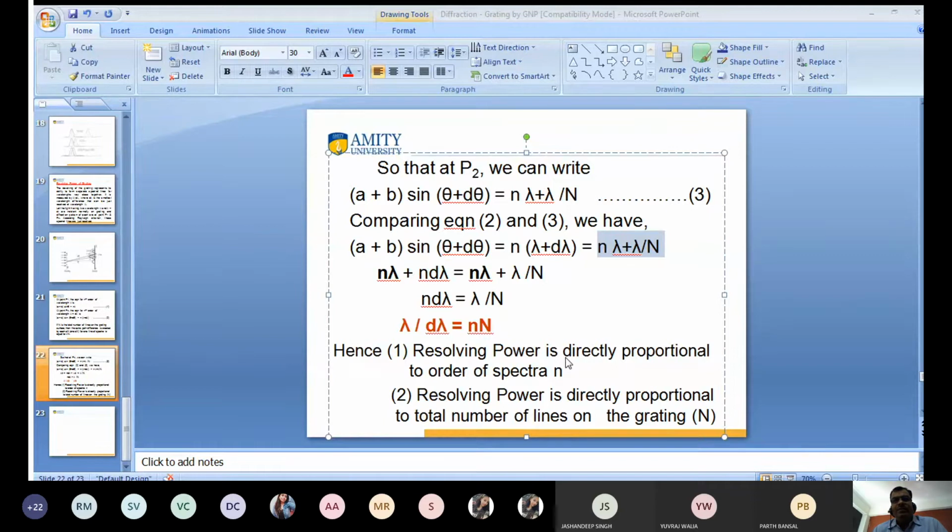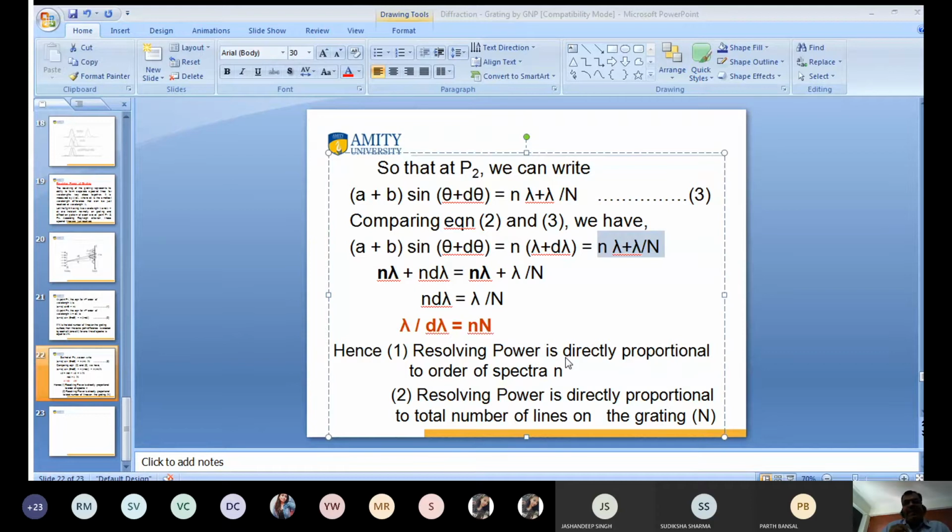Sir, can you repeat what is small n and what is capital N? Small n is the number of order. Number of order means light passes from here the first order, second order, third order, fourth order. This is known as order, and it goes 1, 2, 3, 4. If we take n equal to 1, this is the first order. If you take n equal to 2, this is the second order. If you take n equal to 3, this is the third order.